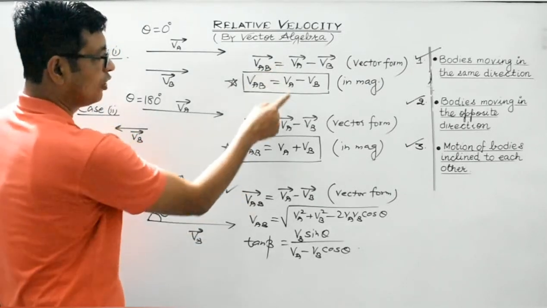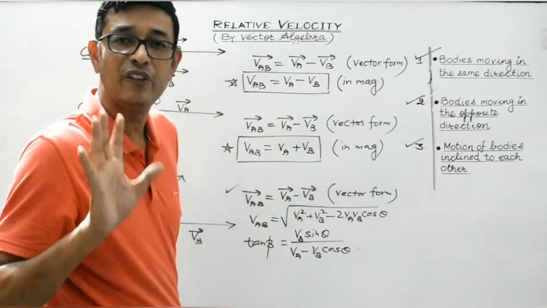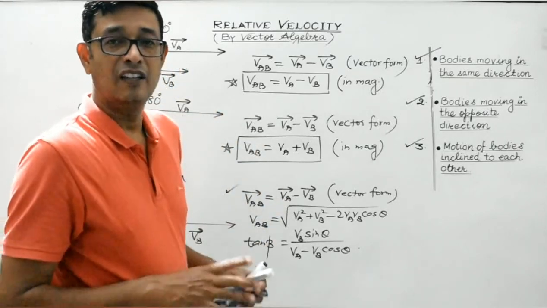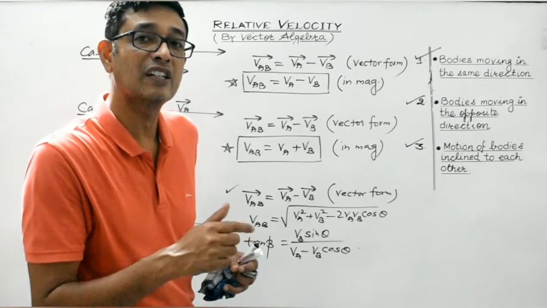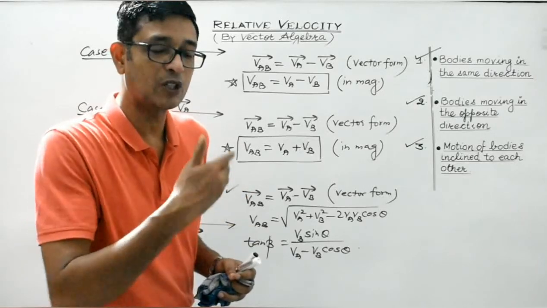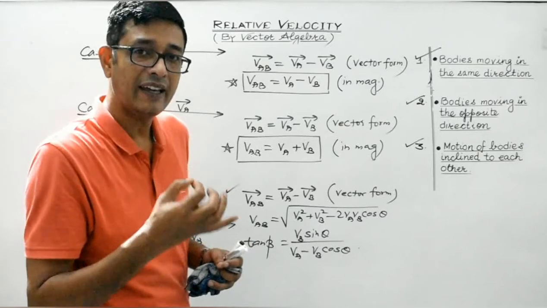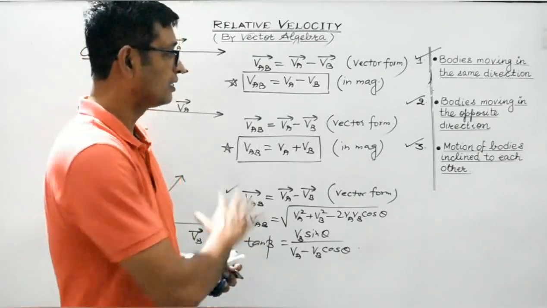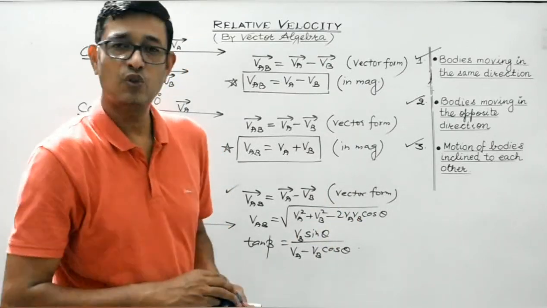In the vector form, the relative velocity of A with respect to B is always given by VA vector minus VB vector. The relative velocity of body X with respect to body Y would be given by Vx vector minus Vy vector. Relative velocity of body M with respect to body N would be given by Vm vector minus Vn vector. Understood? So I hope, students, this session must be very useful to you, and you need to understand each and every concept, right?